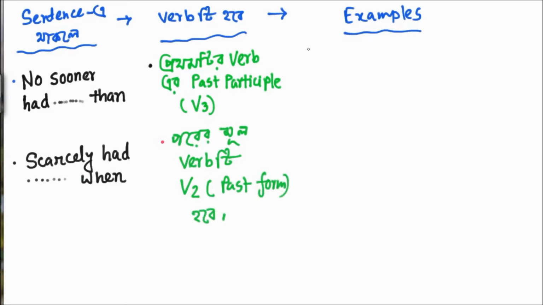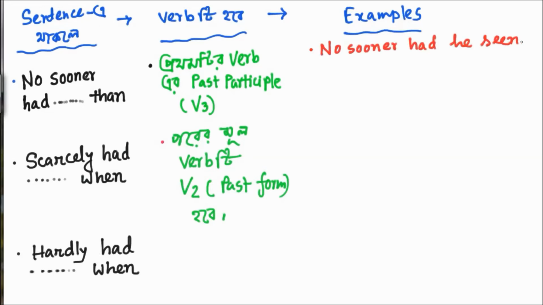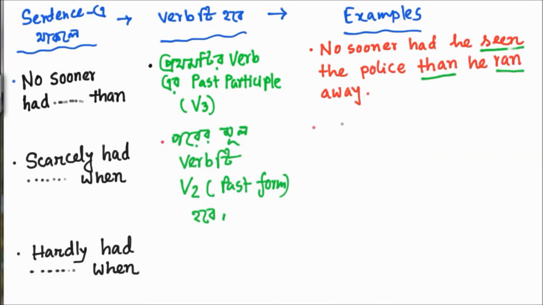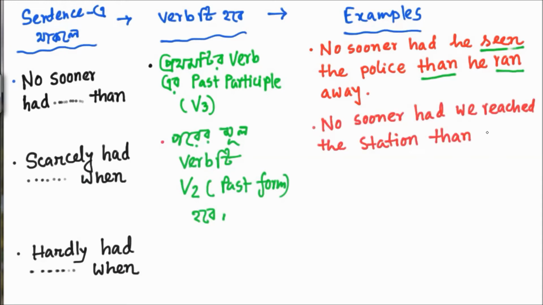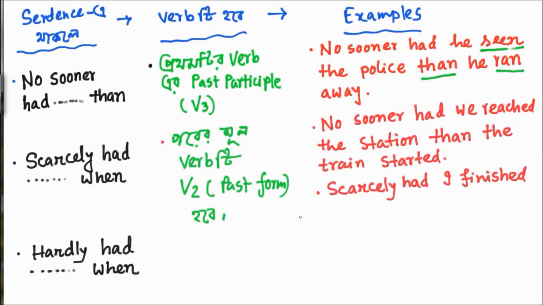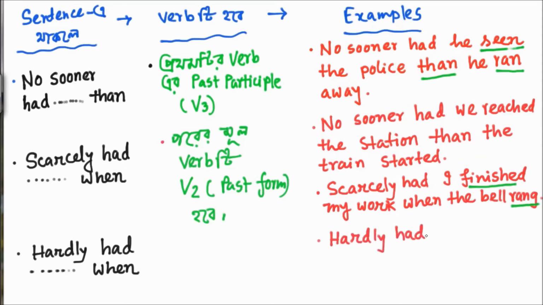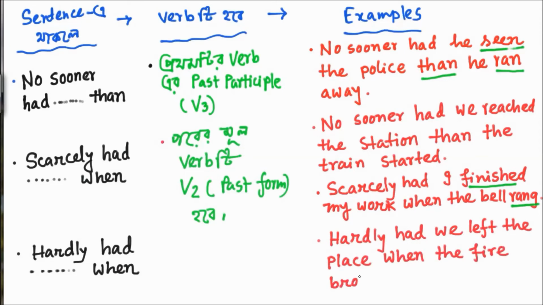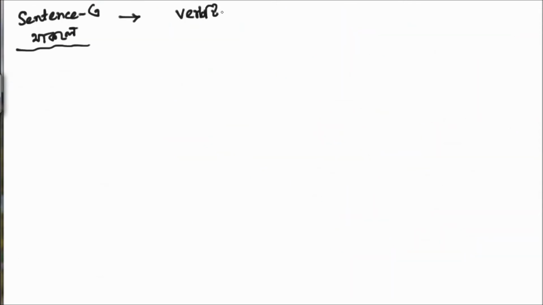If hardly had is there, when is also used. For example: No sooner had he seen the police than he ran away. After no sooner had, the verb is past participle. No sooner had we reached the station than the train started. Scarcely had I finished my work when the bell rang. Hardly had we left the place when the fire broke out.